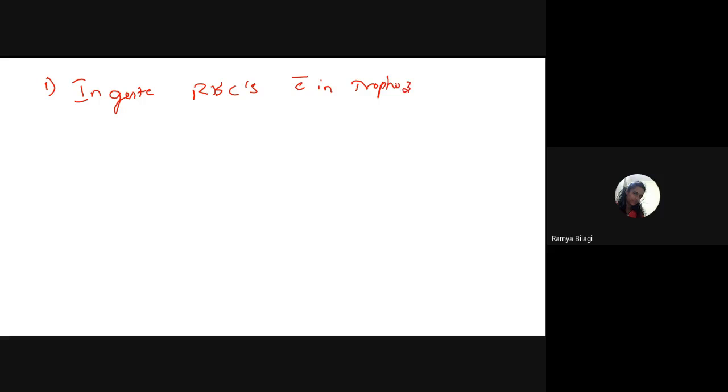True, ma'am. Very good. We already saw in the last class that the trophozoites are very active, motile, feeding forms, and within them there will be ingested RBCs. So whenever this statement is given, it is true. Next.